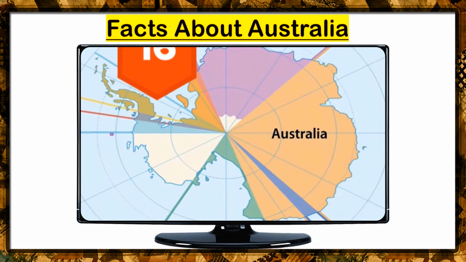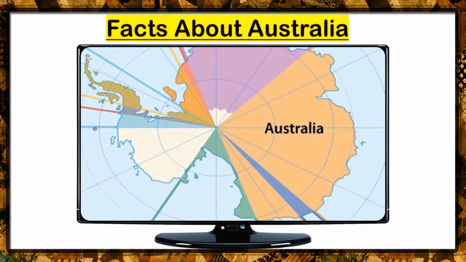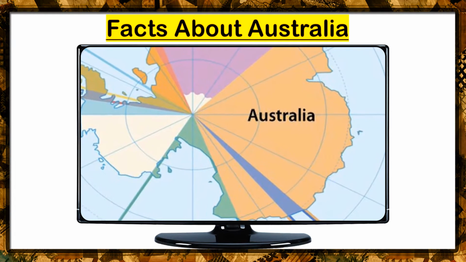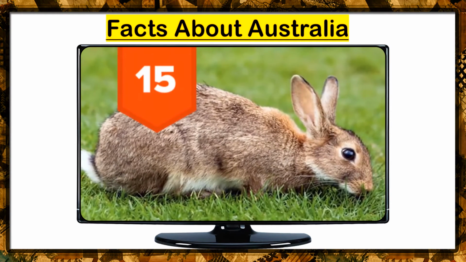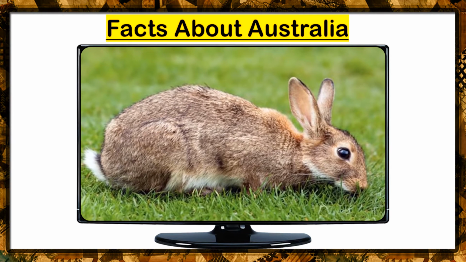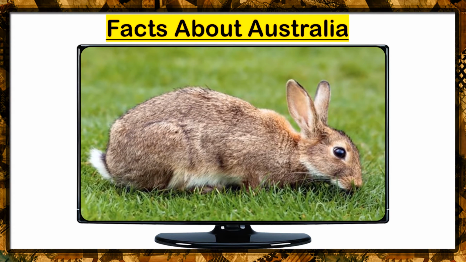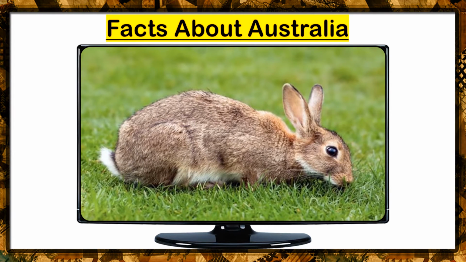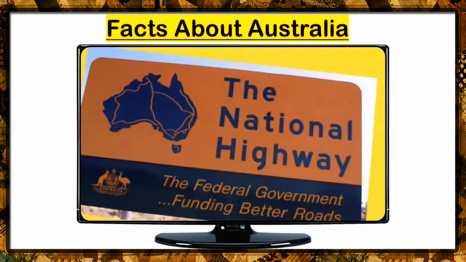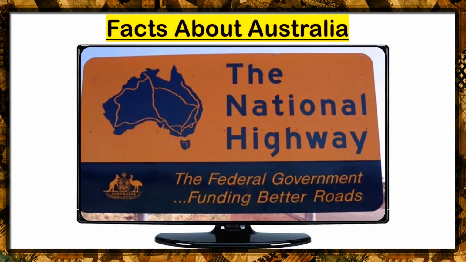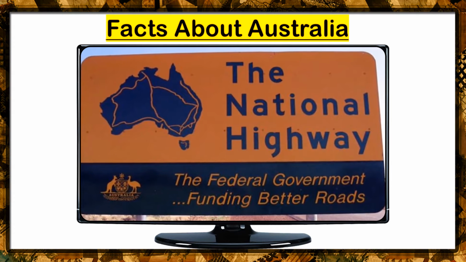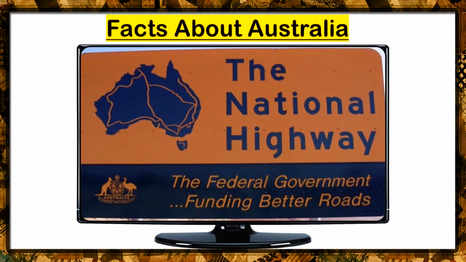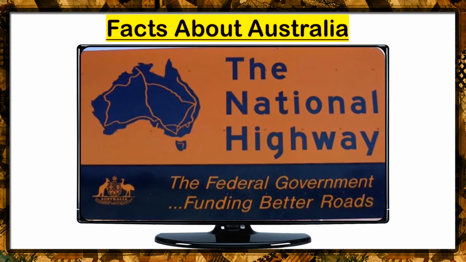16. Australia claims the largest part of Antarctica, 5.8 million square kilometers or 2.2 million square miles. 15. In 1859, 22 rabbits were introduced to a rabbitless Australia. In 1869, the continent was home to 2 million rabbits. 14. Highway 1 is the world's longest national highway. It's 14,500 kilometers or 9,000 miles long, and it encircles the entire country.